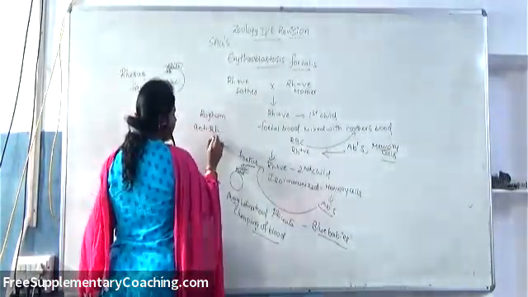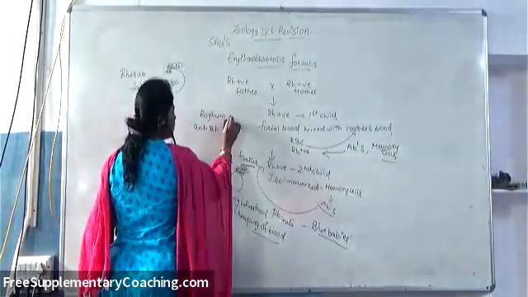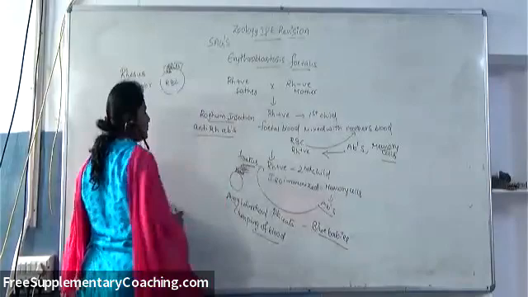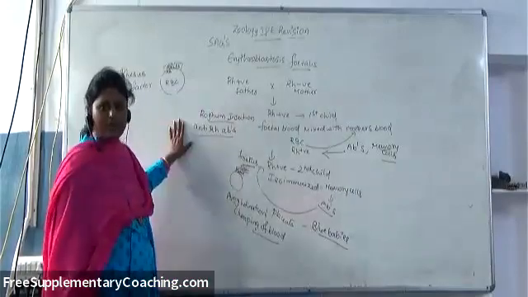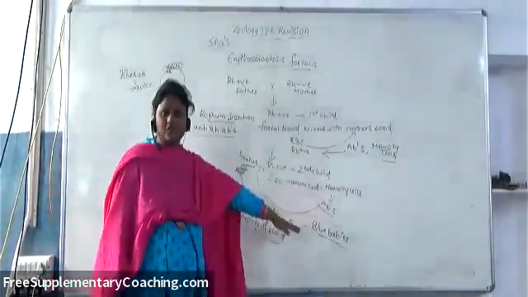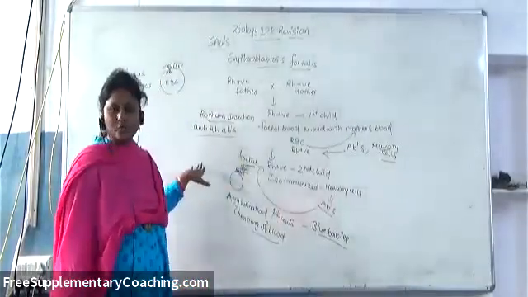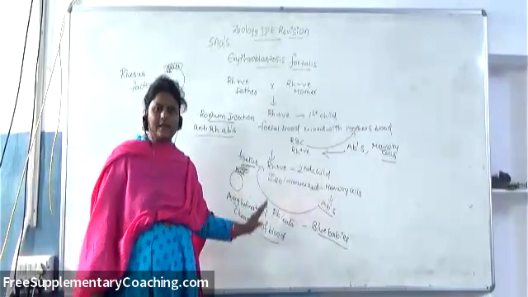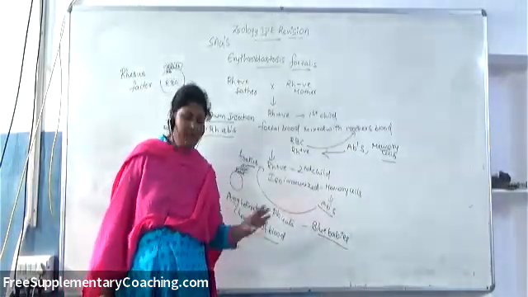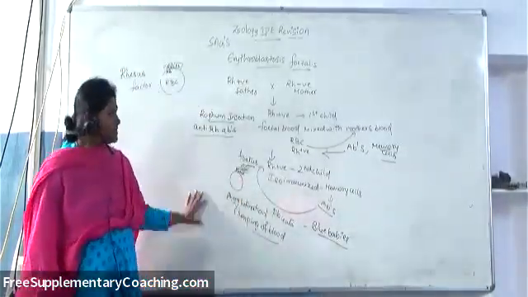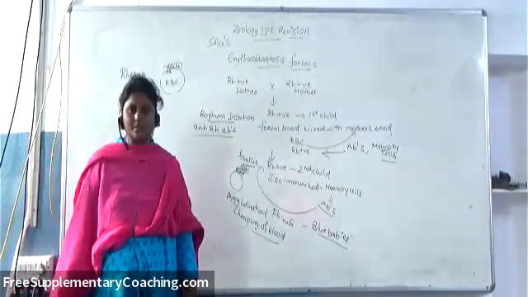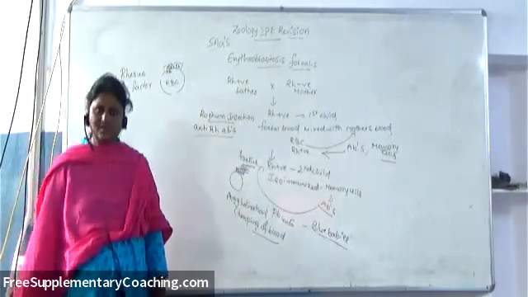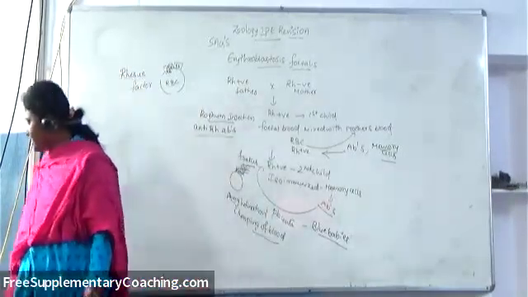Whenever anti-Rh antibodies or Rhogam injection is administered, then what will happen? These antibodies will be neutralized. Whenever the antibodies are neutralized, they will not cross through the placenta and will not destroy the fetal RBC. Like that, the fetus can be saved and even the mother can be protected. Particularly the fetus can be saved. So this is only called as what? Erythroblastosis foetalis. So hope that you have understood.